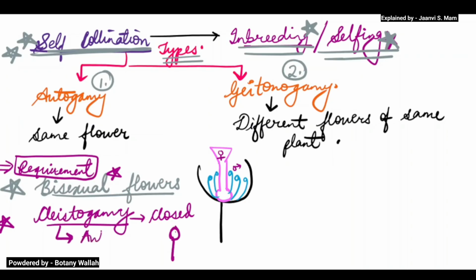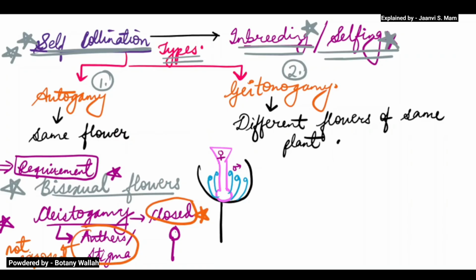Okay, anthers and stigma are not exposed, which means they are closed.